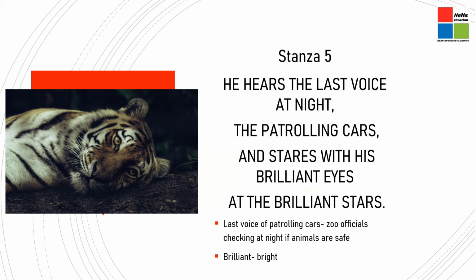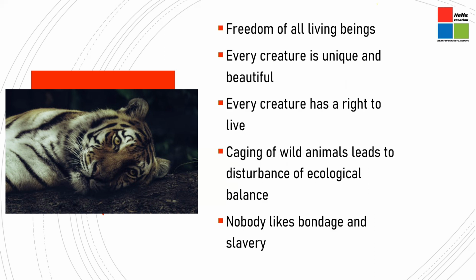Just like the stars, the eyes of the tiger are also very bright. And at the end of the poem, the poet conveys the fact that the tiger wishes deep down in his heart, when can I be free again? So this is what the poem is all about, my dear children, and I have helped you with the line by line explanation of the poem.